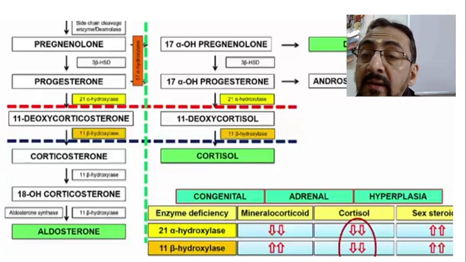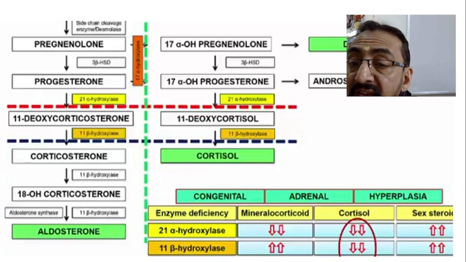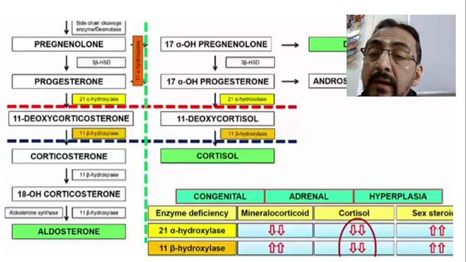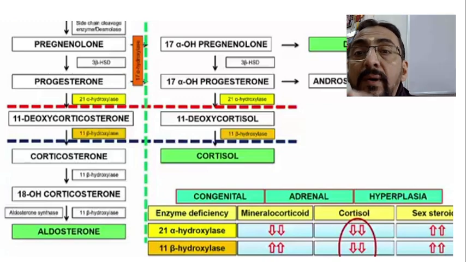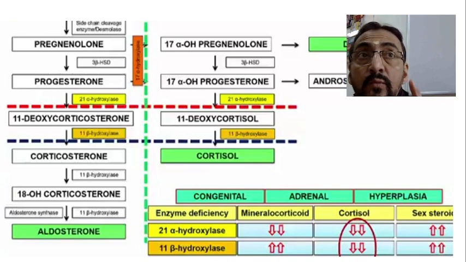Now this 18-OH corticosterone is converted into aldosterone by the help of aldosterone synthase and also 11-beta hydroxylase enzyme. So this is the whole pathway of how aldosterone, one of the adrenal hormones, is formed.